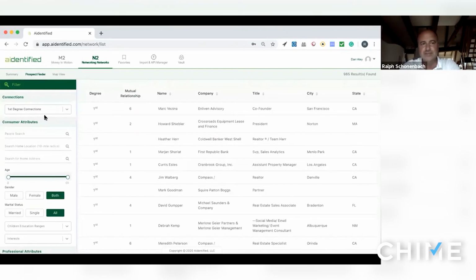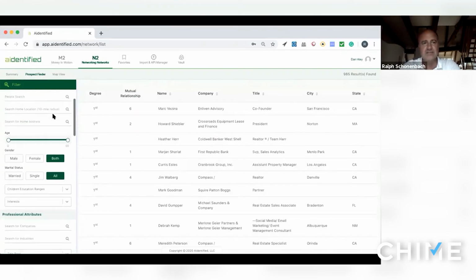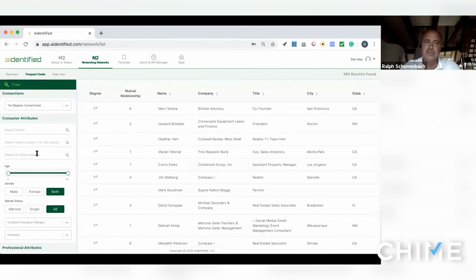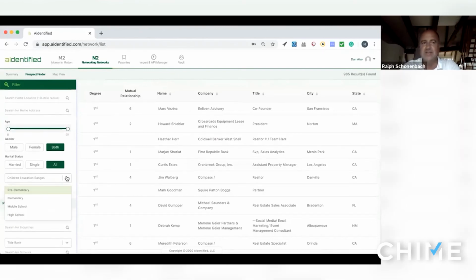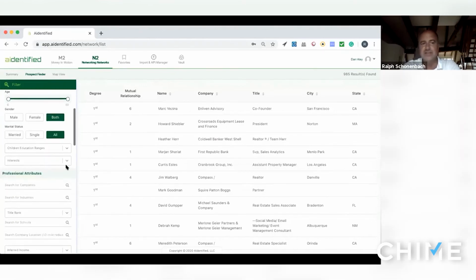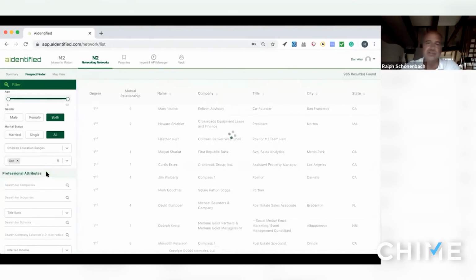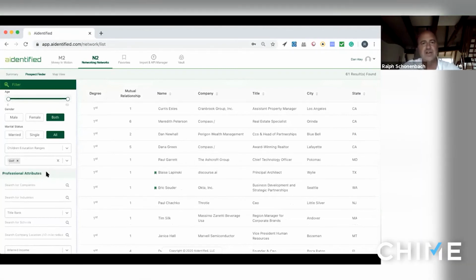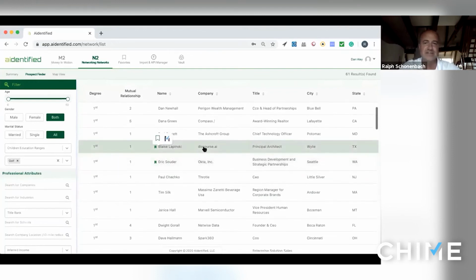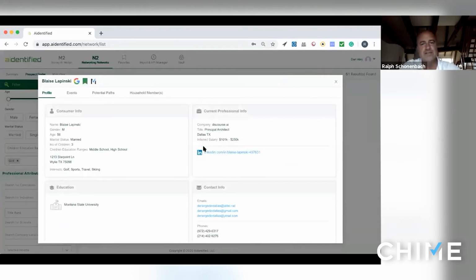So for example, we have the consumer filters, so you can search by home address, by age, by gender, marital status, education ranges. If you're looking for people that are interested in golf, which is an interesting attribute depending on where they want to live, then you get an overview of people that have that as a criteria. And then if you go into the profile, you see what we've appended to that.